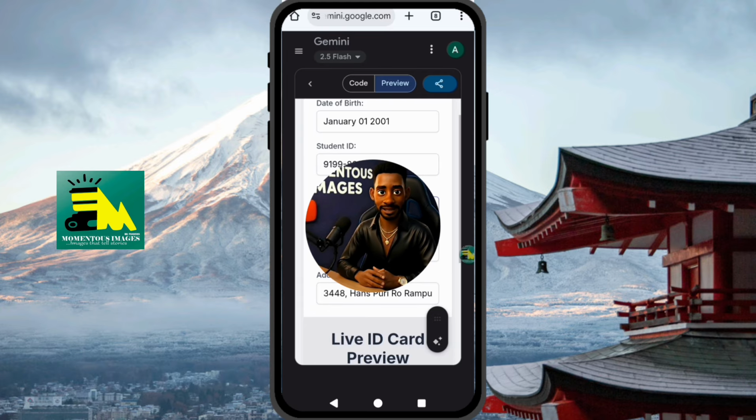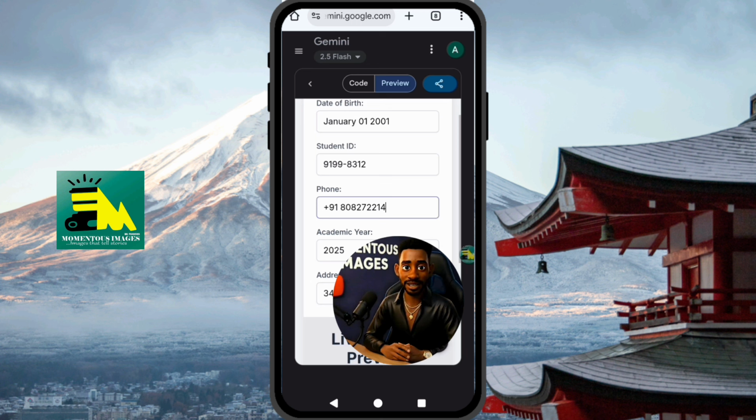That's why I'm taking my time. Please just follow this step. See, on this page you will see this academic year. Because this is an AI ID card generator, it's very important, because in your case it might be a little bit different. You might have 2024 to 2025. Edit it to ensure it is 2025. It's very important. Those are the key points here. The 2025 is very important.